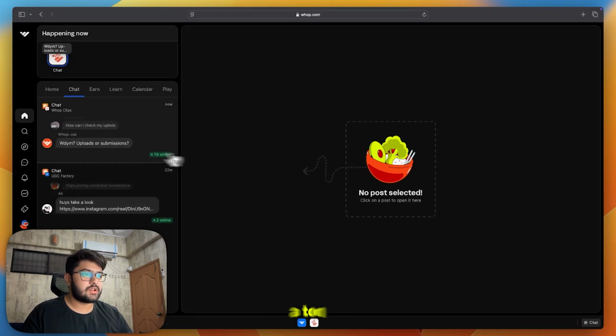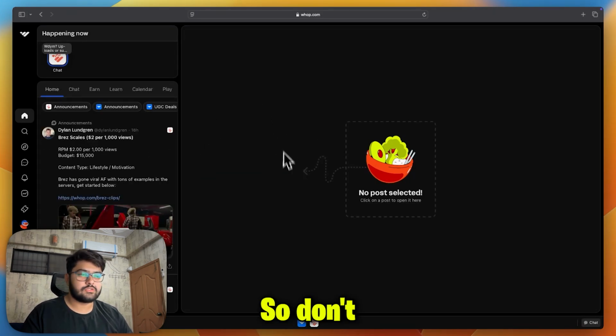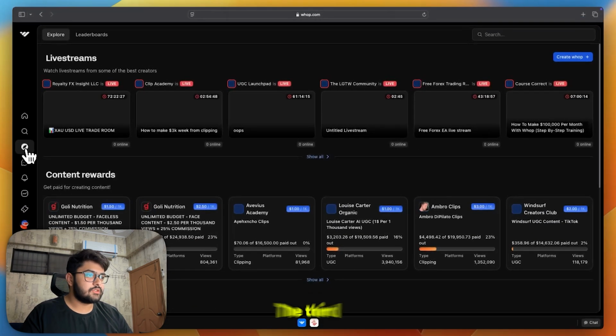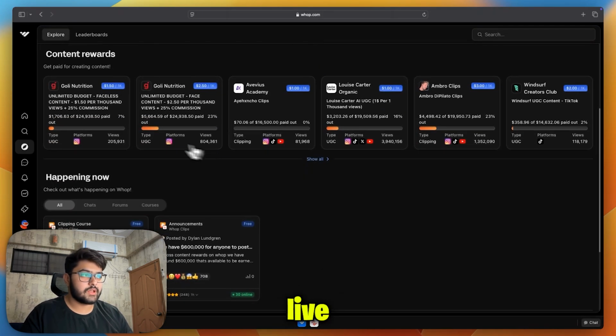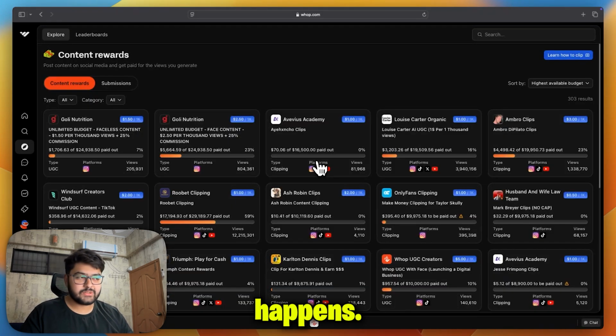Now, you then click next, and this will take you here on the dashboard. And you'll see there's a ton happening on this screen. So don't get confused, simply head over to the Discover tab, the third button from the left side panel. You'll see live stream right here. So once you scroll past the live stream, you'll land on the content reward section right here. And this is where the magic happens.